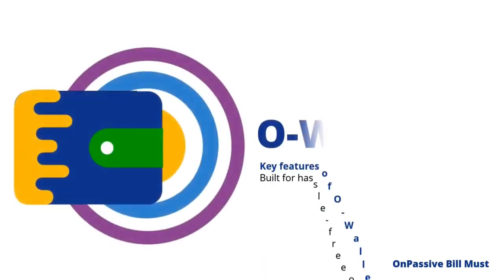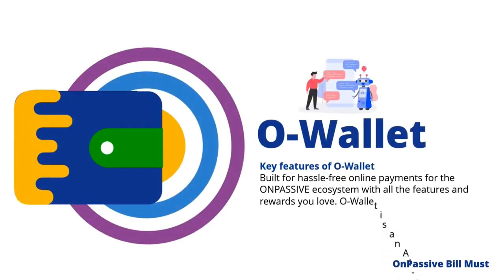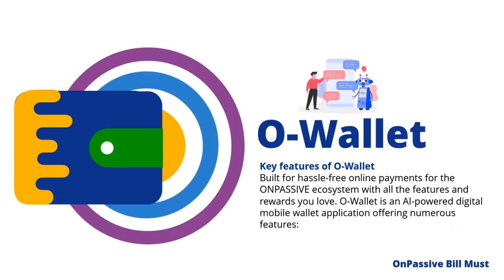Key features of OWallet. Built for hassle-free online payments for the OnPassive ecosystem with all the features and rewards you love. OWallet is an AI-powered digital mobile wallet application offering numerous features.